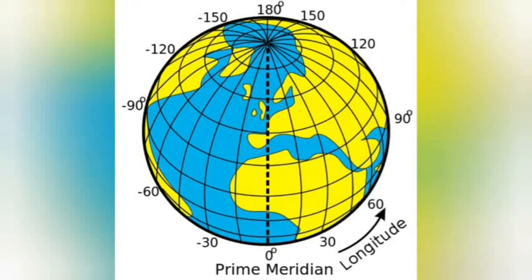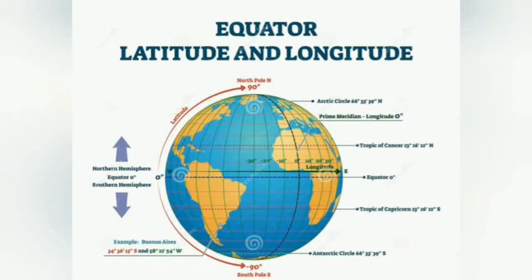All places along the same meridian of longitude experience noon or midday at the same time. The meridian passing through Greenwich has been chosen as the prime meridian. It is marked as 0 degree longitude. There are 180 degrees of longitude to the east of Greenwich and 180 to the west. Thus, there are 360 degrees of longitude.